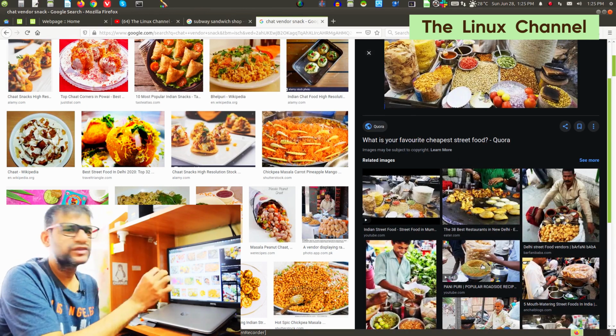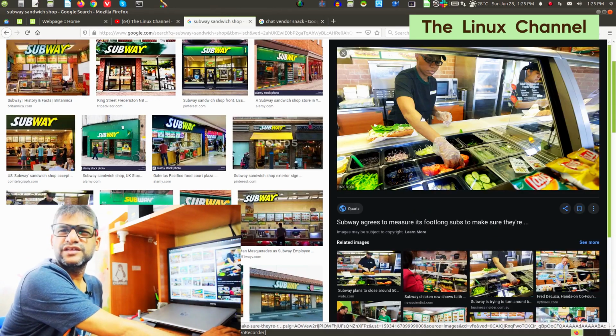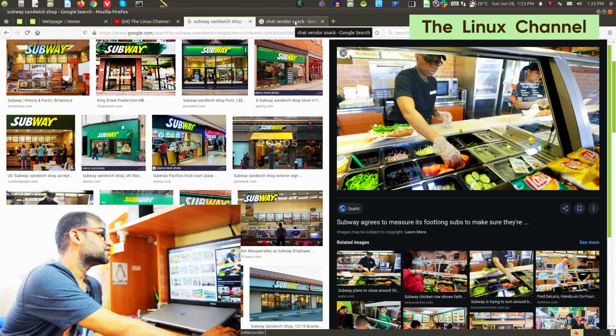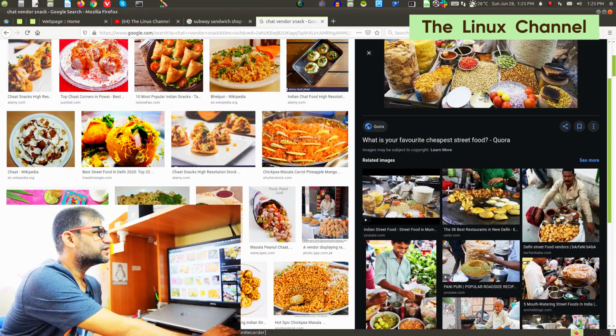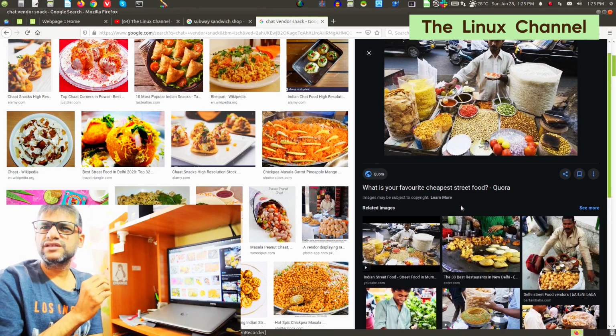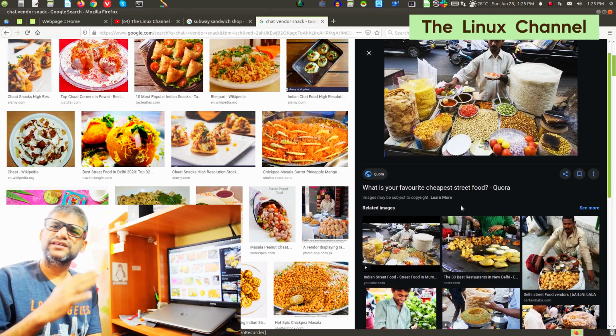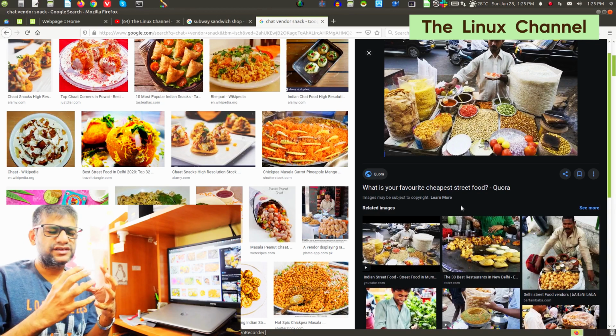It is his business, versus a guy who works in the Subway shop who is hardly earning some wages, weekly or monthly, whatever it is. So there is a lot of difference. A street vendor doing it is a real pro, because he has those core skills, and he can customize whatever ingredients and make a very unique recipe out of that.